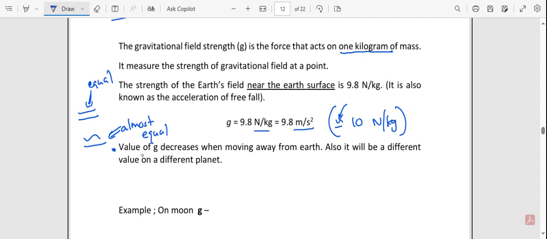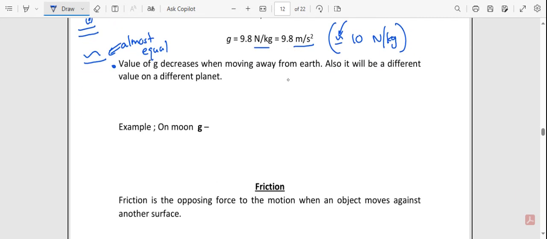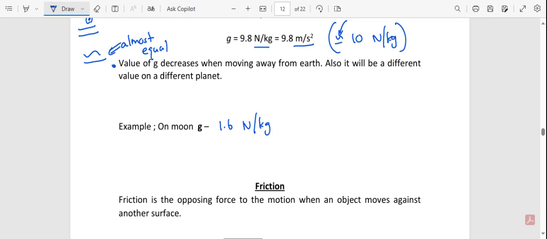And here the last point it says the value of g decreases when moving away from the Earth. Also, it will be a different value on a different planet, right? For example, it says on the Moon, the g value is 1.6 newtons per kilogram. But remember, you don't have to memorize the value on the Moon. You only need to memorize the value on Earth. Okay, right. So let's see how we apply this in a question.